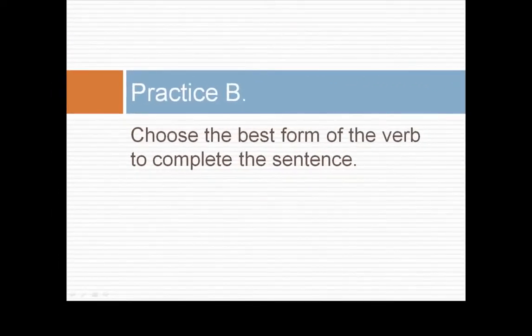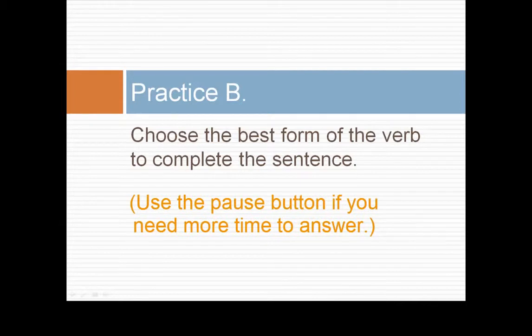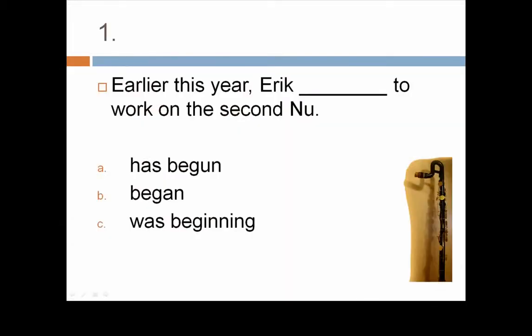Let's review all the verb tenses we've studied to date. In this exercise, choose the best form of the verb to complete the sentence. 1. Answer B. Earlier this year, Eric began to work on the second new.